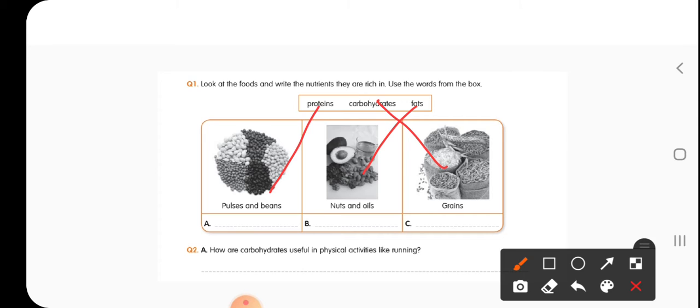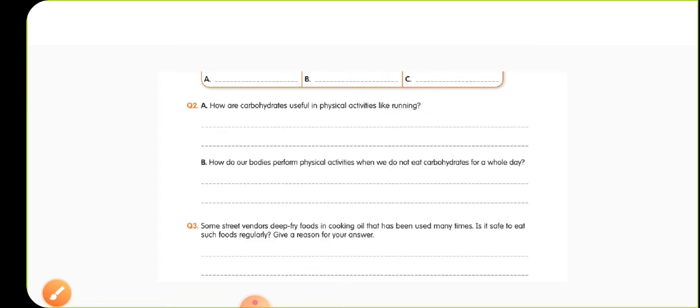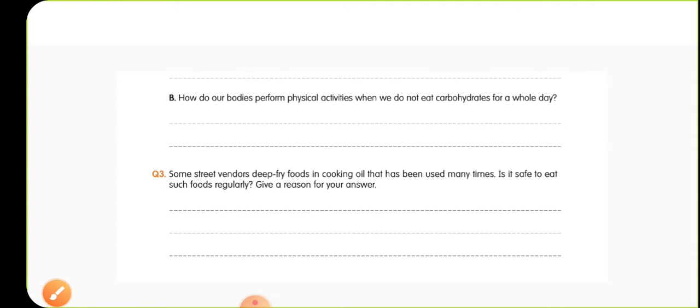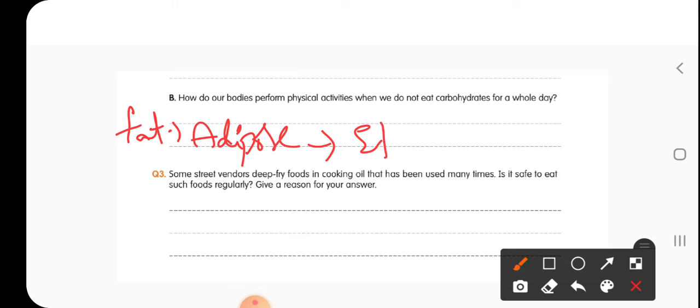Now the second one: how are carbohydrates useful in physical activities like running? Physical activities like running need more energy. Carbohydrates are giving us energy to do physical activities like running. Now the next question: how do our bodies perform physical activity when you do not eat carbohydrates for a whole day? At that time the fat that is stored in our adipose tissue, which is maintaining the warmness of the body, gets digested and releases energy.